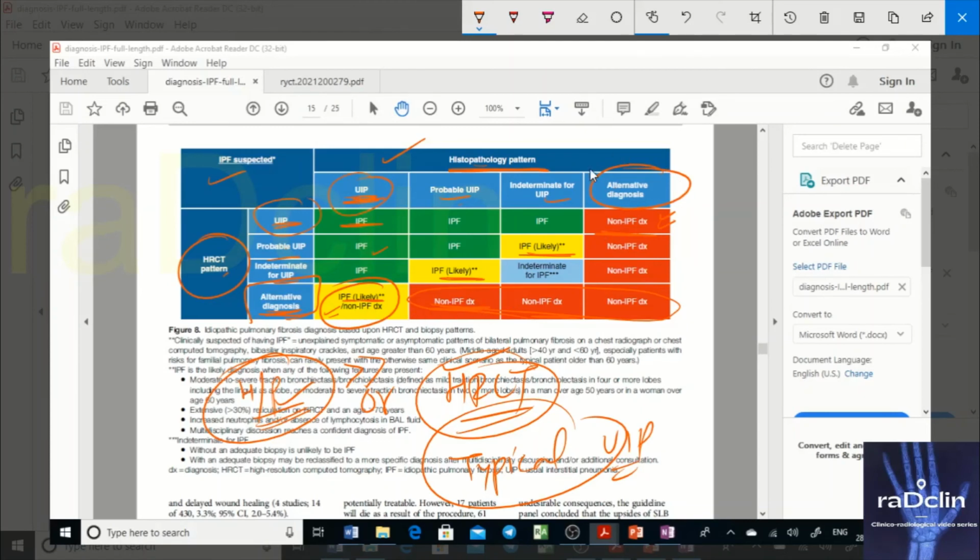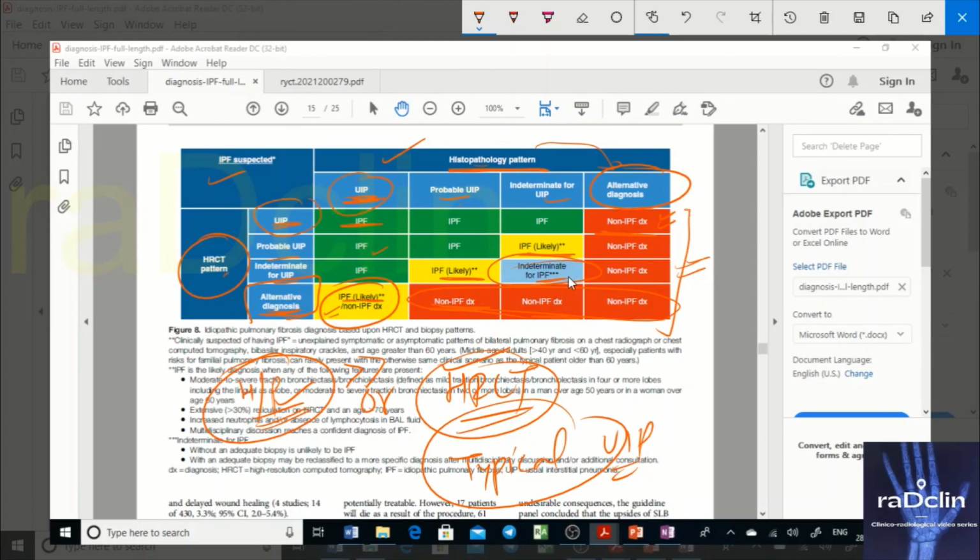Or if you have alternative diagnosis on histopath, then whether it is UIP or not on HRCT doesn't matter. It becomes a non-IPF diagnosis only. Remember this thing. But so you have IPF likely. If you have indeterminate for UIP on both, then you have indeterminate for IPF in that case.